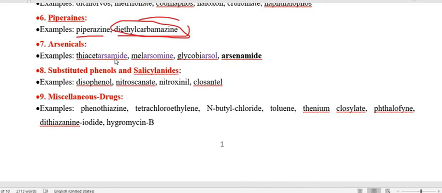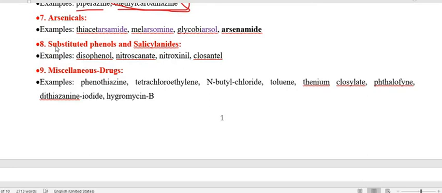Next one is the arsenicals. Under the arsenicals, the examples are thiacetarsamide, melarsomine, glycobiarsol, and arsenamide. So these all are the arsenicals or arsenic compounds.